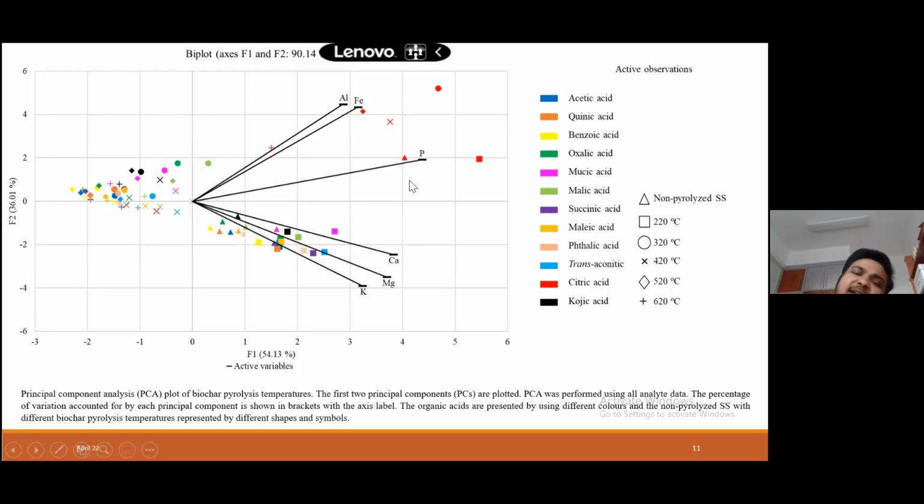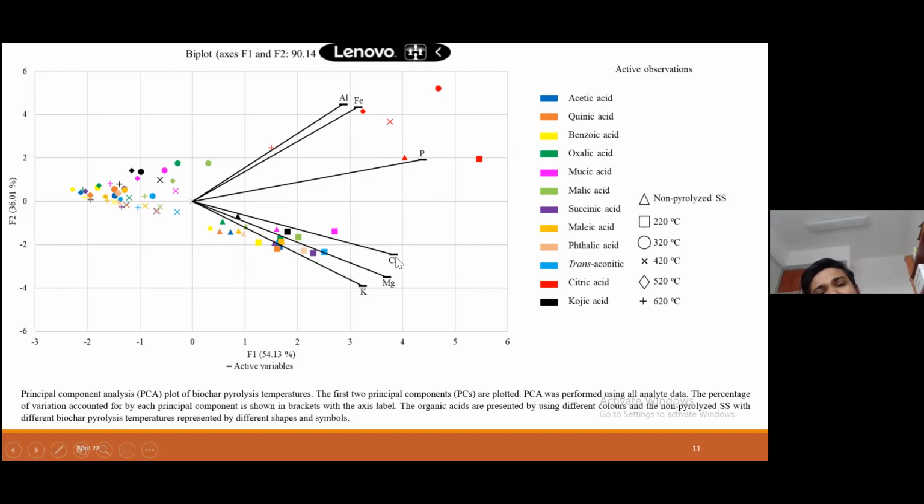From here, we can get two results: phosphorus extraction is higher, as I told you before, and we can see iron is also very high. So we can assume the phosphorus was in the biochar in the form of iron phosphate. And aluminium is also here, so aluminium phosphate or iron phosphate in the sewage sludge.